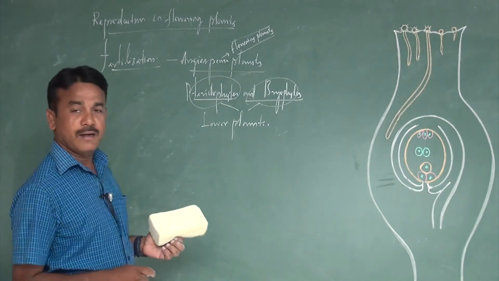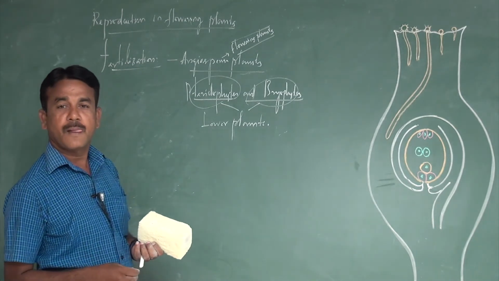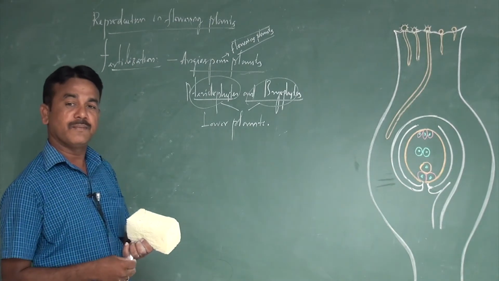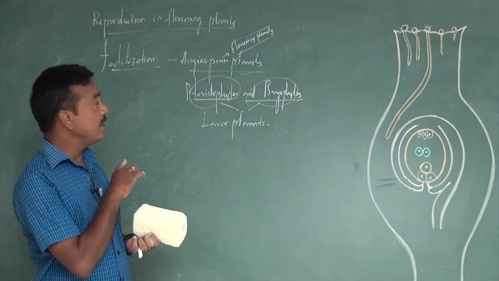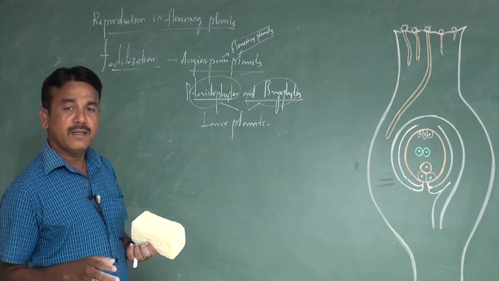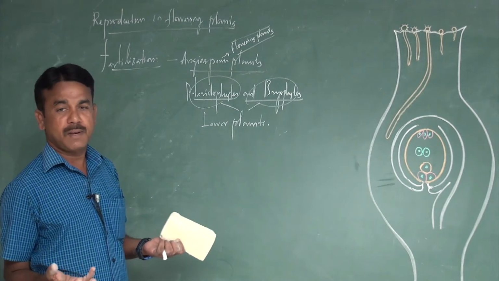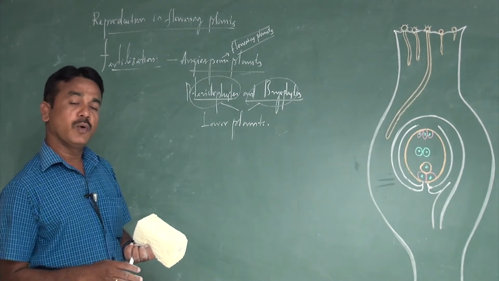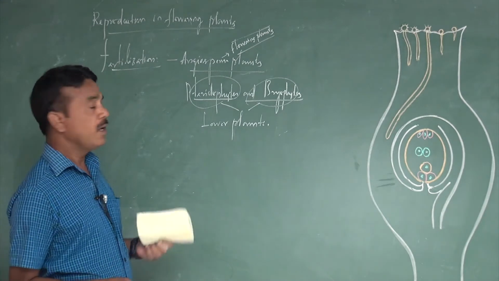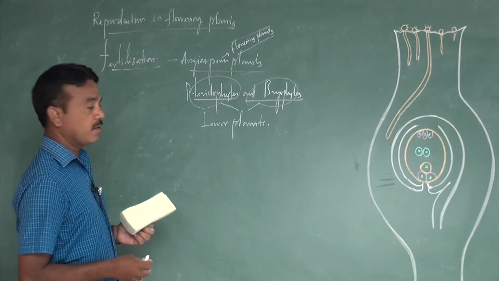What do we mean by fertilization? Why is it essential for flowering plants? If the event does not occur, the plant cannot produce copies of itself, that is, it cannot reproduce in number. What is fertilization?